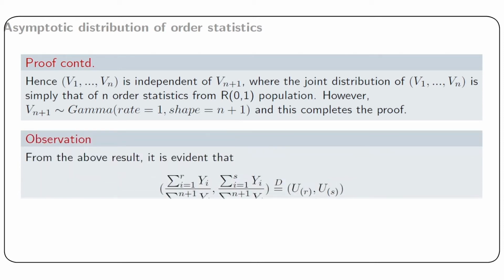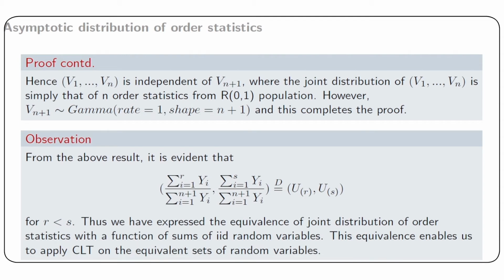So what do we observe from this result? From the above result, it is evident that summation i from 1 to r yi divided by summation i from 1 to n plus 1 yi, and summation i from 1 to s yi divided by summation i from 1 to n plus 1 yi, has the same distribution as the joint distribution of u ordered r and u ordered s for r less than s, where as earlier u ordered r is the rth order statistic from a sample of size n from rectangular 0, 1 population.